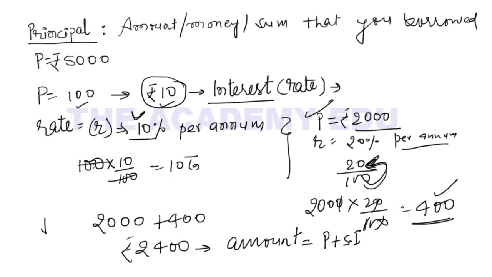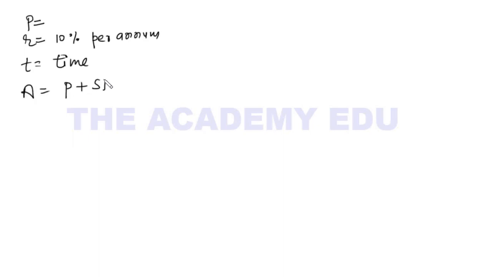Now see, what I told you: principal is the amount borrowed, rate of interest is the rate on which someone gives you money. Rate of interest is always per annum, right? T is always time. Suppose I borrowed for 3 years, 4 years, 5 years, 6 years, it is called time. And what is amount? Amount is principal plus interest paid.